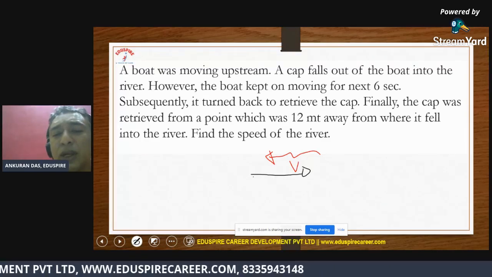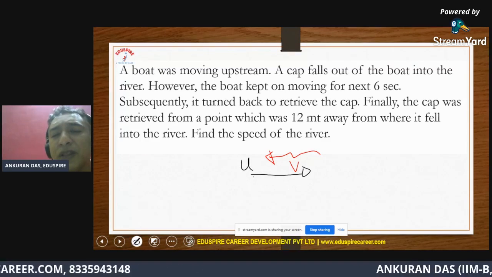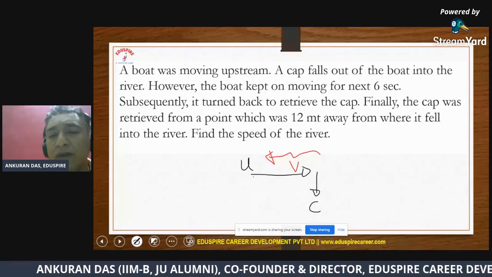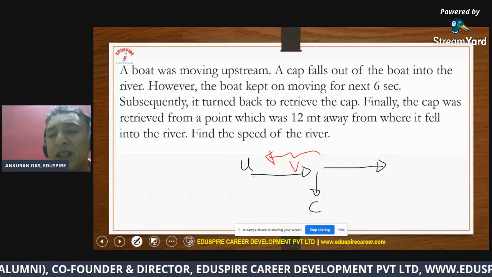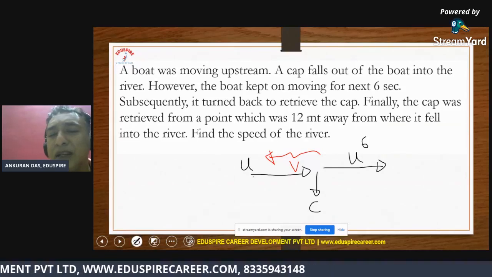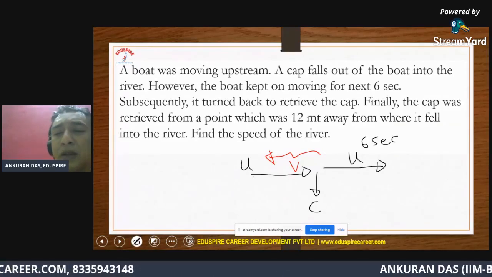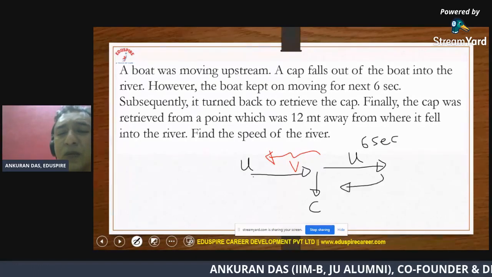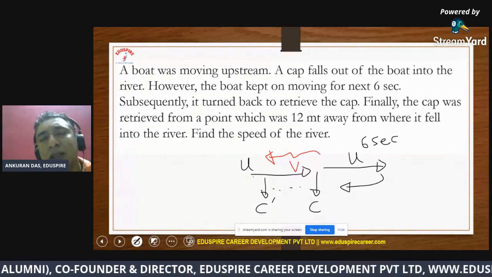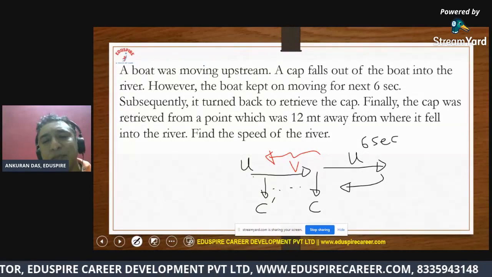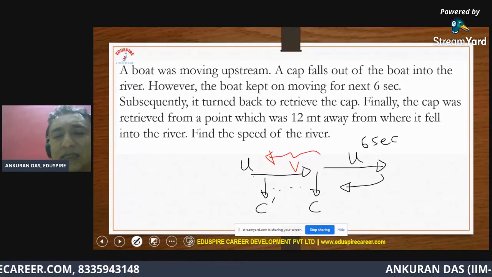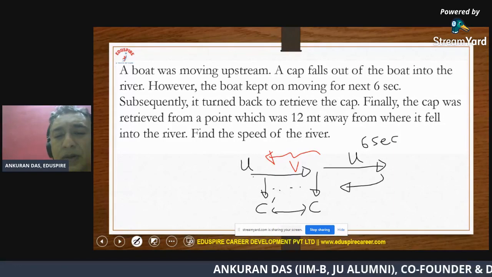Now let me imagine a situation where the cap falls out here at this particular point. After that, the boat kept on traveling upstream for the next 6 seconds, and then it turned. And so imagine that the cap was found from here, because by the time the cap falls and it was retrieved, the cap will also flow with the river. So they have said this distance is 12 meters.